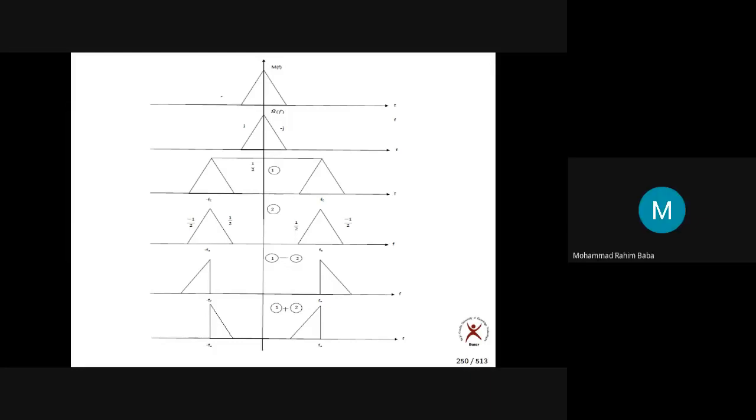Take your own time. Will you get this or not? First of all, tell me. I am subtracting two signals, this minus this. What happened? Any doubts? I am asking you to observe: what do you get if you subtract this signal from this signal? Can you tell me what is the output of signal 1 minus signal 2? You can note it down on a piece of paper. It is 1 by 2, this is 1 by 2, this is 1 by 2, it is also 1 by 2.